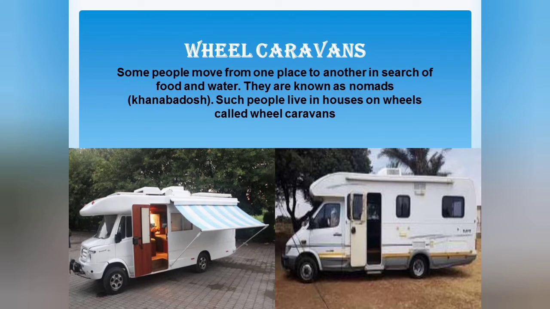In villages, people use bullock carts to move from one place to another, whereas others use bus, cars and turn it into a movable house. That khanabadosh, they don't have permanent house, so they use wheel caravans.